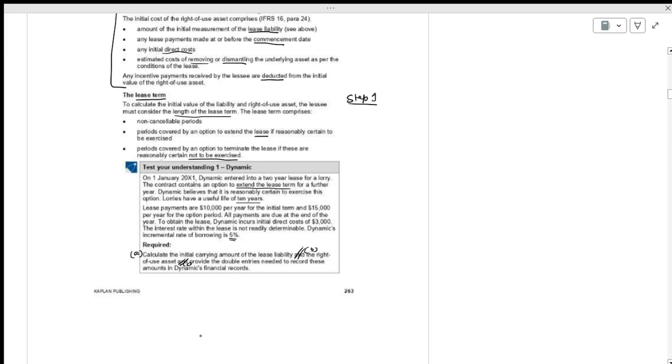See what they say: the initial carrying amount of the lease liability. Put that as point A also. Initial carrying amount. If you are not writing, write once class is over, but understand what I am writing. Initial carrying amount of lease liability.